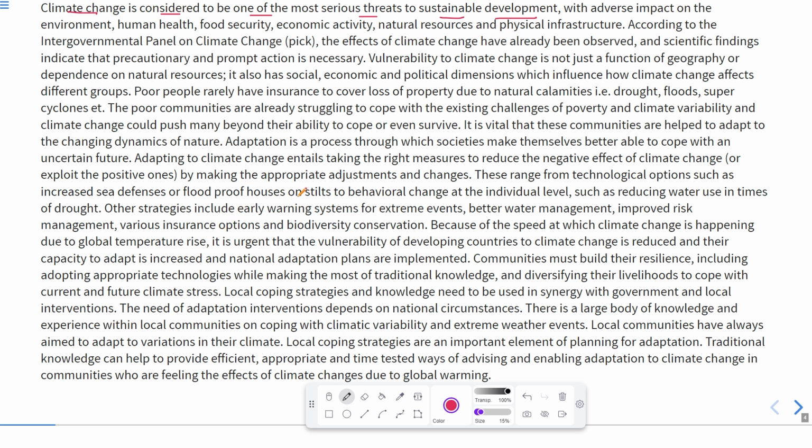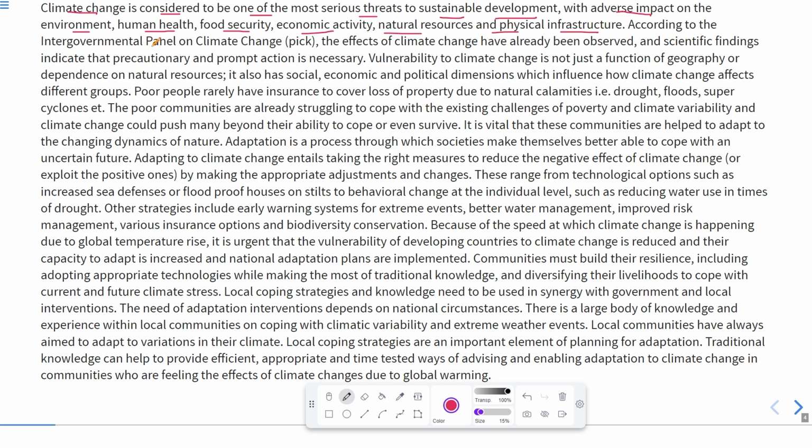It means this changing of the climate is proving to be an obstacle in sustainable development with adverse impact. Adverse means negative impact or effect on the environment, human health, food security, economic activity, natural resources, and physical infrastructure.